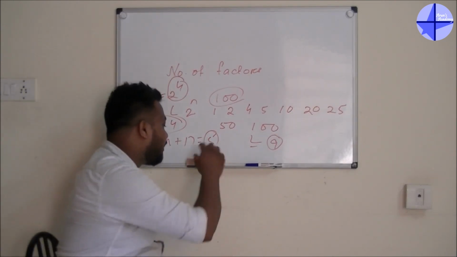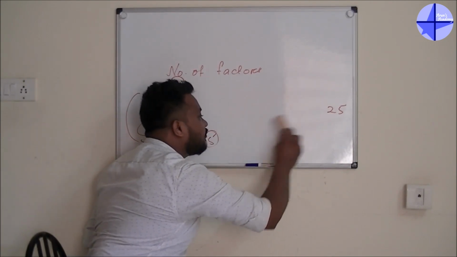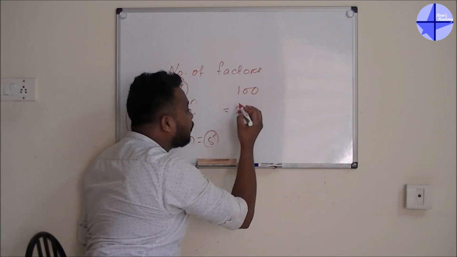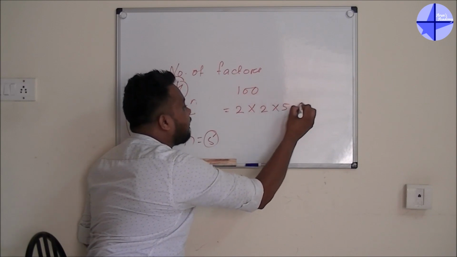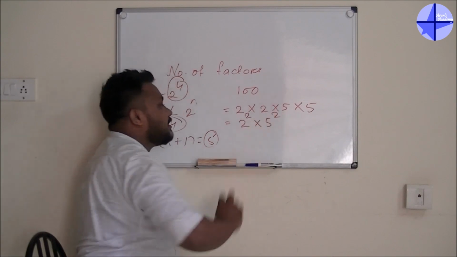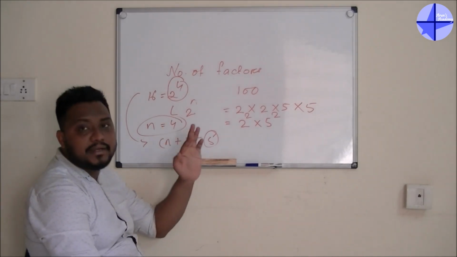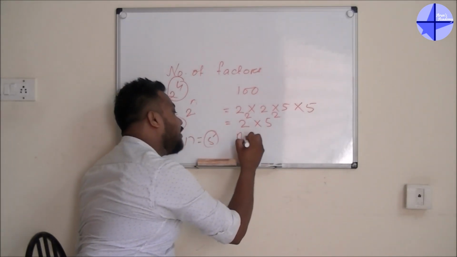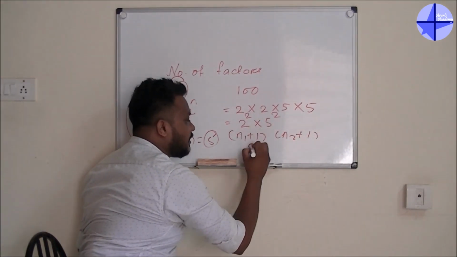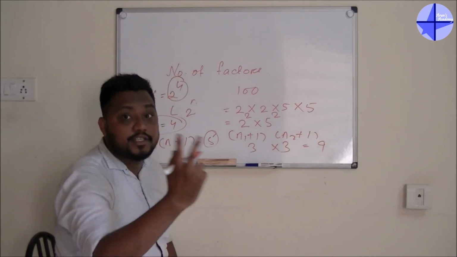Now we'll go for 100. Please remember we got 9 as the answer. For 100, the first thing is I have to simplify 100 by using the prime factors, that will be 2, next one is 2, next one is 5, next one is 5. So I can write this as 2 to the power 2 into 5 to the power 2. So guys, here I am getting 2 powers, so I can say n1 and n2. The formula will be (n1 plus 1) into (n2 plus 1). So n1 plus 1, 2 plus 1, 3. Next one again 3. 3 into 3, answer is 9. The same answer we got just before 2 minutes.